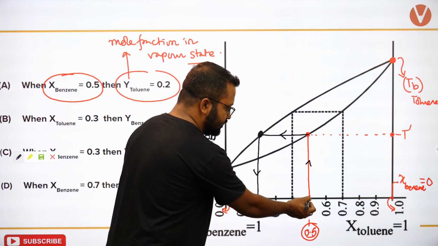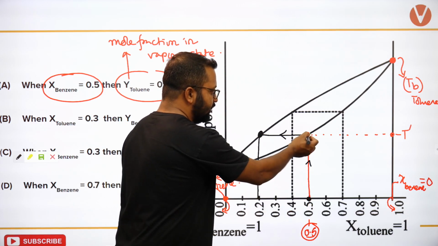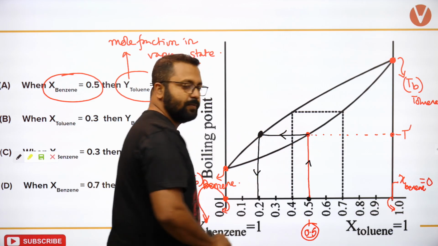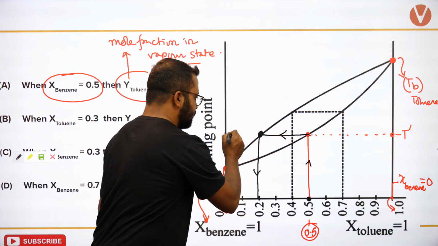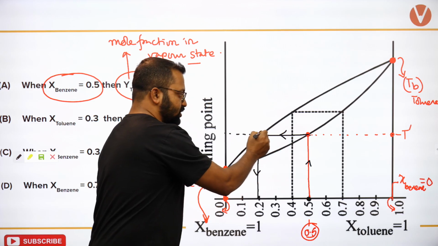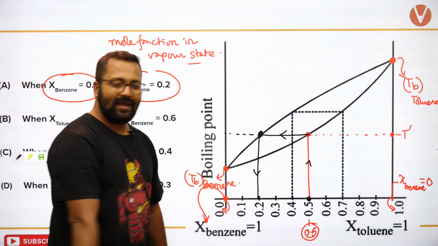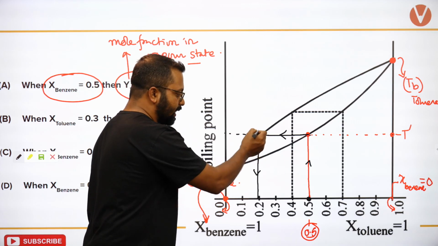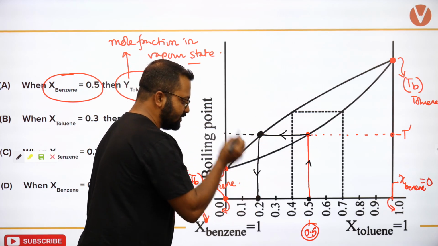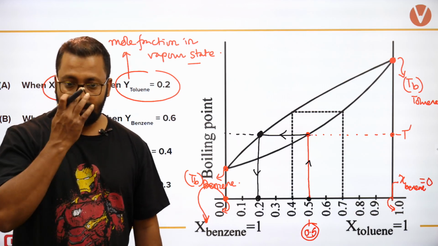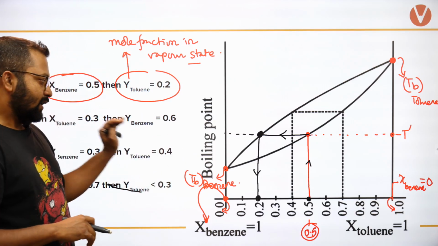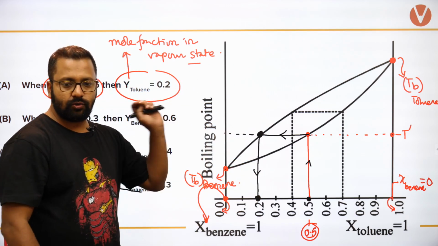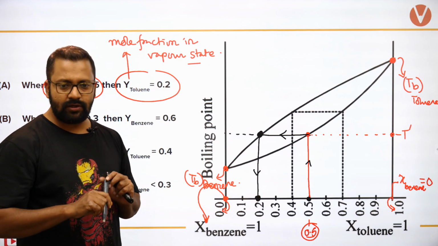I am taking this liquid and boiling it. It will boil at this temperature. According to the lever rule, the straight tie line, where it bisects the curve, gives the vapor which will be created. I condense it, and I will get these vapors at this point. These are our vapors. Is that understood?